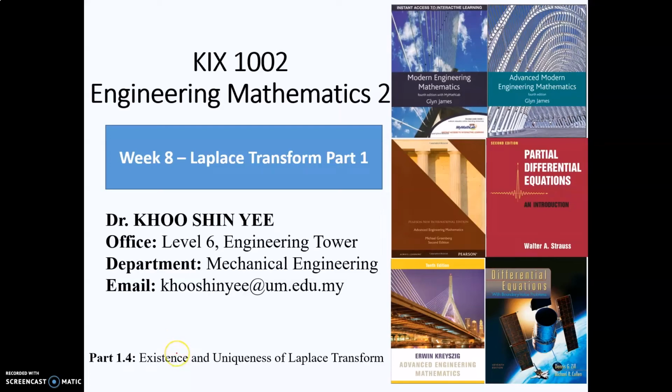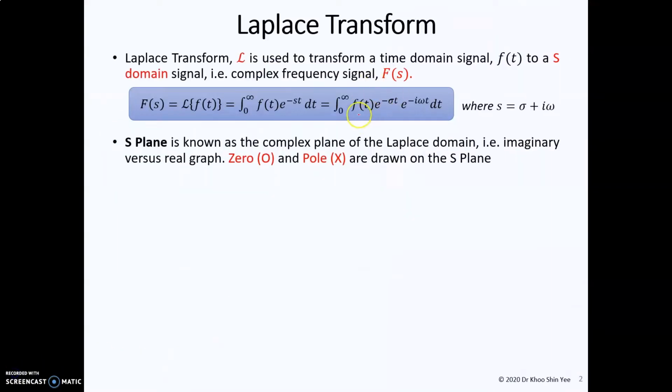Hi, in this video we will discuss the existence and uniqueness of the Laplace transform. The Laplace transform is used to transform a time domain signal f(t) to an s domain signal F(s), where we can use the symbol L to represent the Laplace transform. So we can read this as performing the Laplace transform of f(t), then you get F(s).